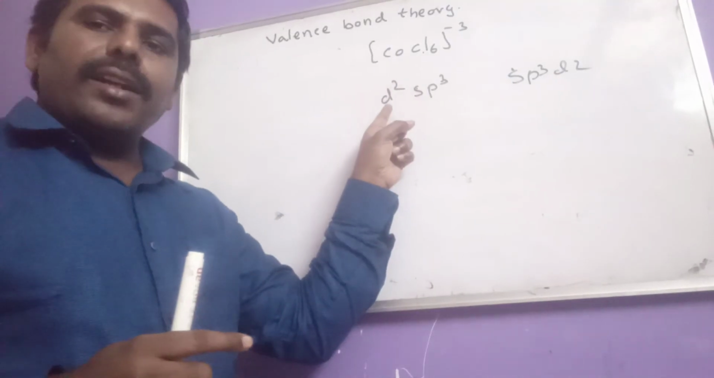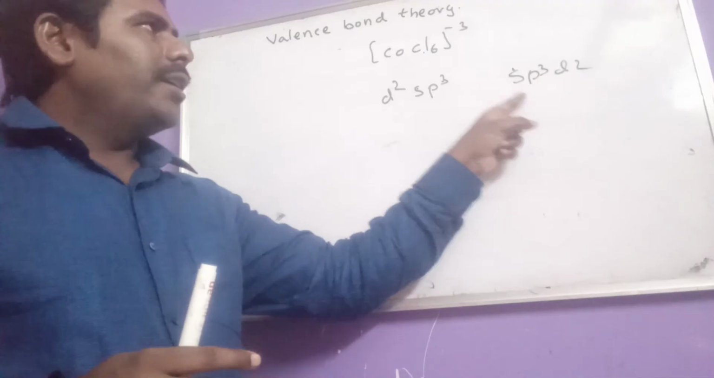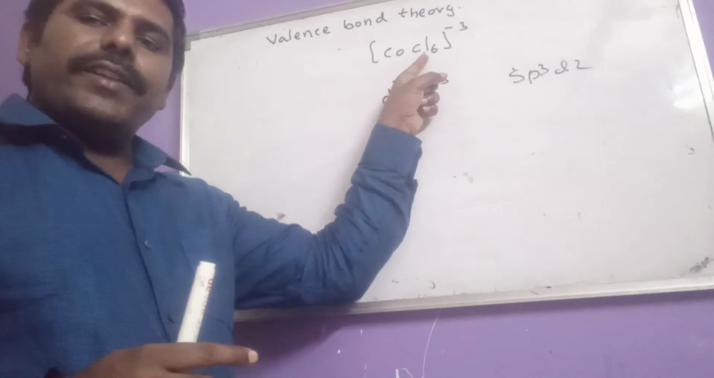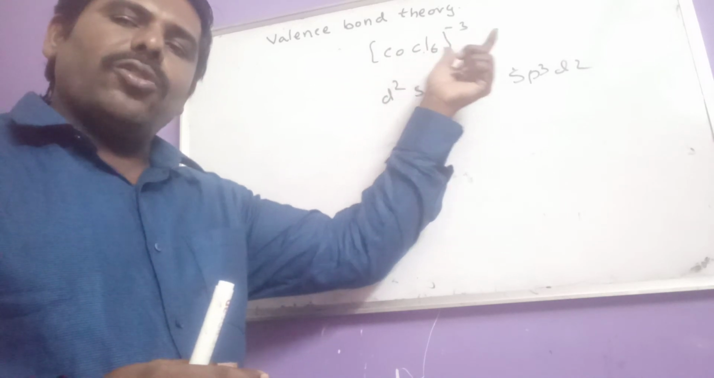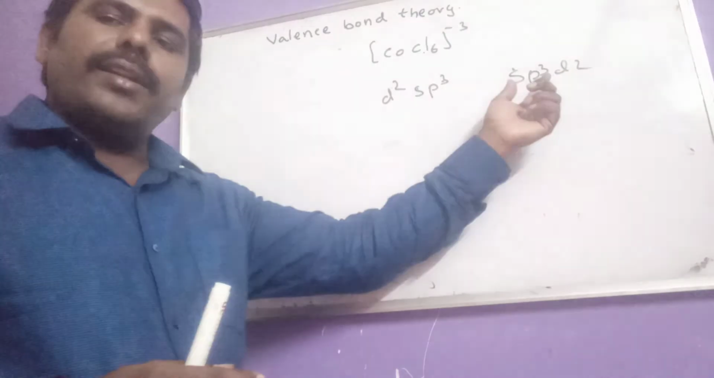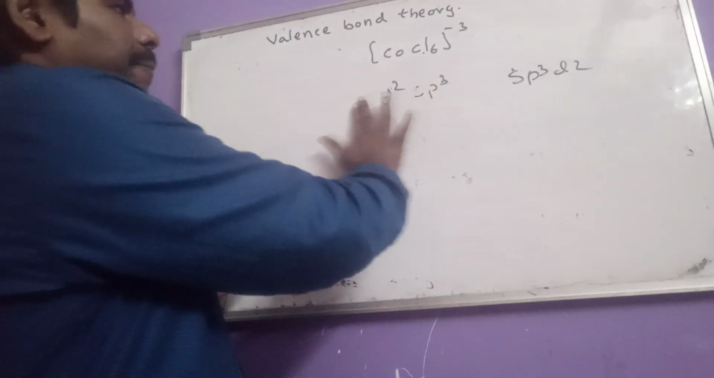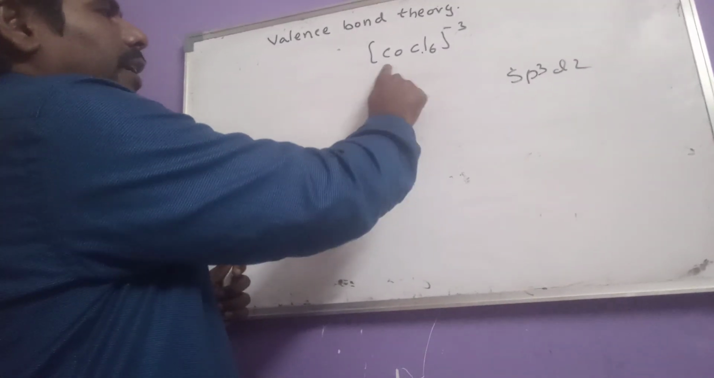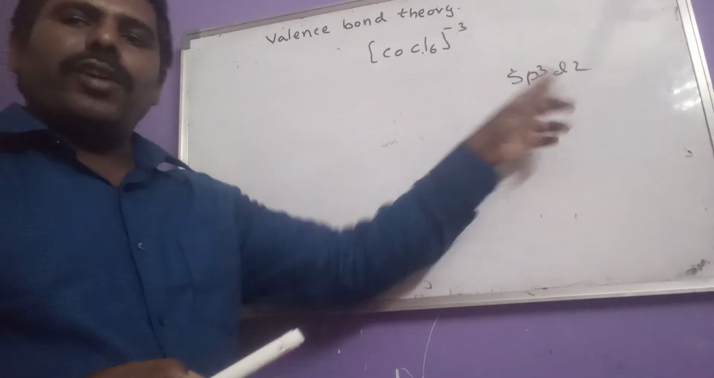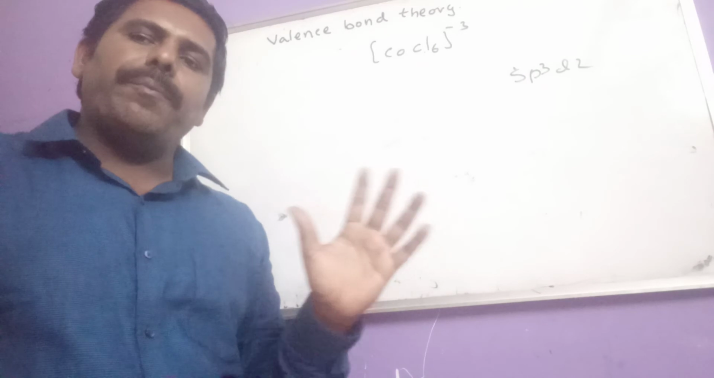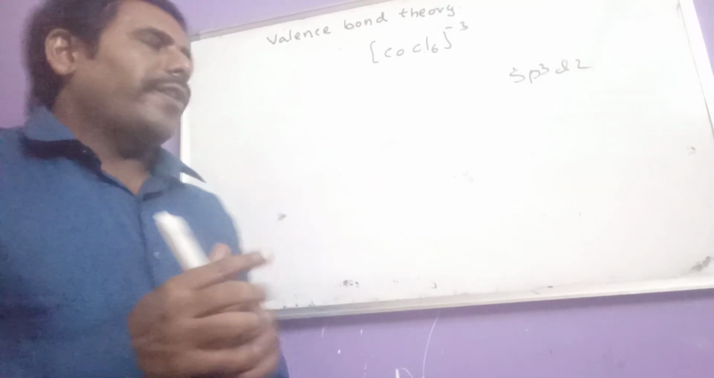One is an inner d orbital complex, the other is an outer d orbital complex. But here chloride is a weak ligand. So we know that a weak ligand always goes for an outer d orbital, outer orbital complex. So the hybridization involved in [CoCl6]3- is sp3d2 hybridization. Only some exceptions are there.